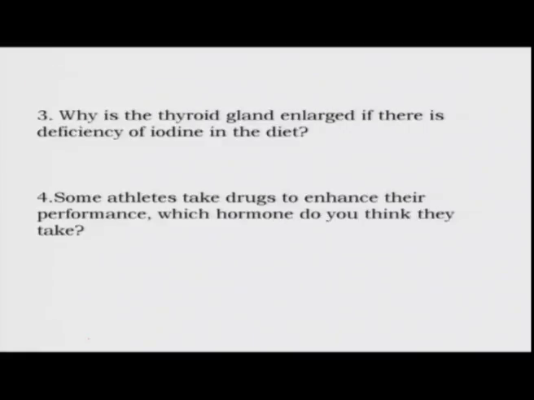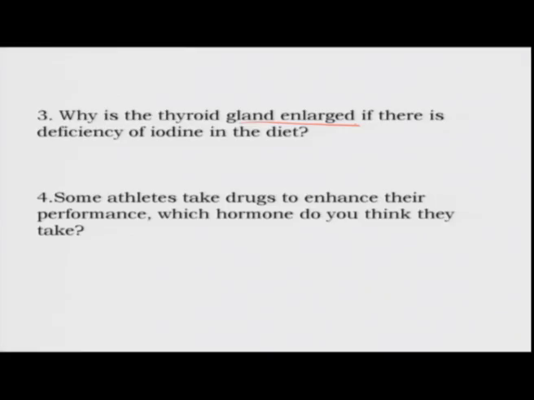The third question is, why is the thyroid gland enlarged if there is a deficiency of iodine in the diet? So, in many regions in the Himalayas, for example, there is a natural lack of iodine in the soil. As a result, the people who live in this region and who eat the local food are deficient in iodine. So, iodine, as you remember, is required for the production of the thyroid hormone, and without any iodine the thyroid gland cannot make any thyroid hormone.